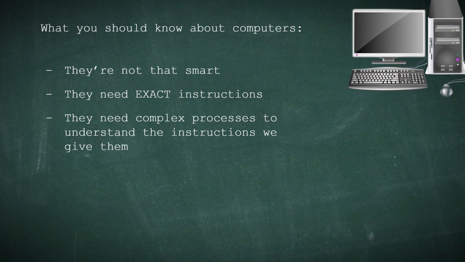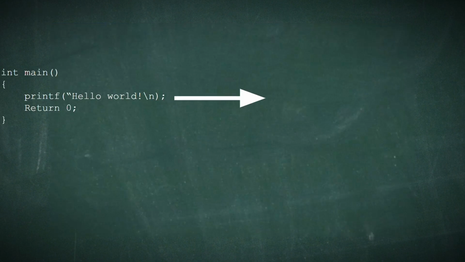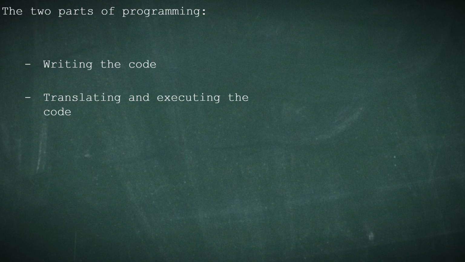If you're a complete beginner, then for you it's likely as simple as hitting the run button, which magically makes the machine understand what you're doing. But if you want to make progress in your computer science journey, you have to know how code written by humans is translated into instructions that computers can understand.